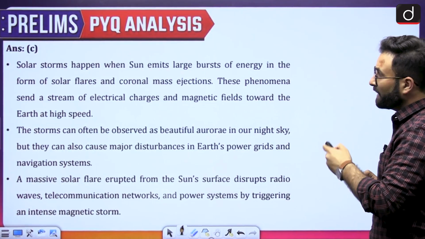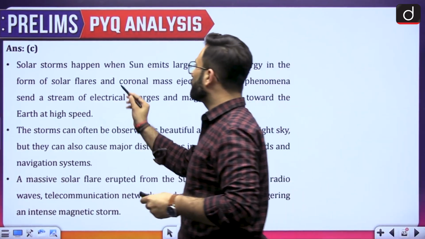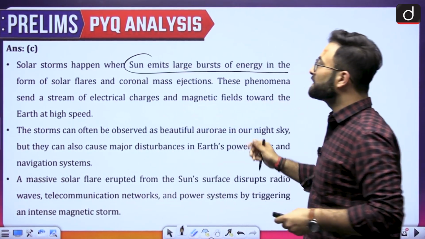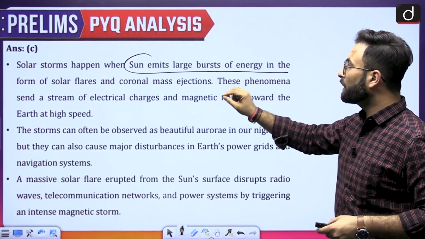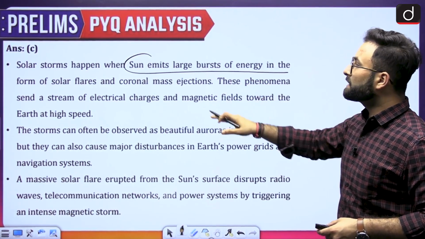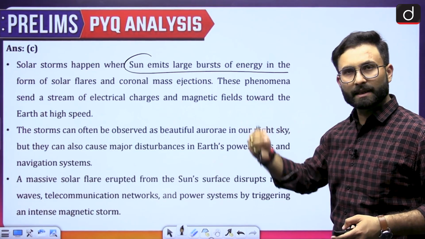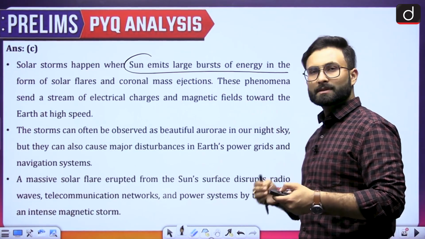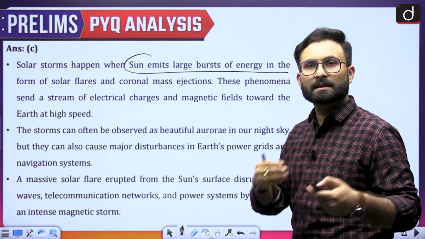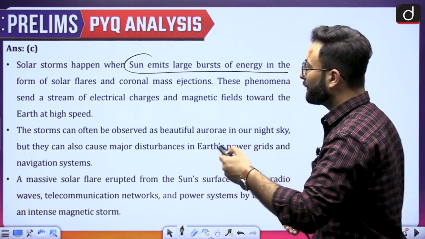When we talk about the solar storm, here you can see the sun emits large bursts of energy in the form of solar flares and coronal mass ejections. These phenomena send a stream of electric charges and magnetic field towards the earth at a very high speed. Now they will have some impact on the infrastructure which is there in space or on the earth. Okay, coming to the next one.